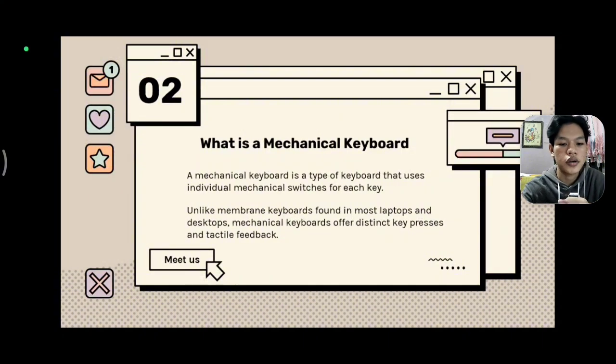What is a mechanical keyboard? A mechanical keyboard is a type of keyboard that uses an individual mechanical switch for each key, not like a normal keyboard that uses a membrane pad for all the keys. Unlike membrane keyboards found in most laptops and desktops, mechanical keyboards offer distinct key presses and tactile feedback.